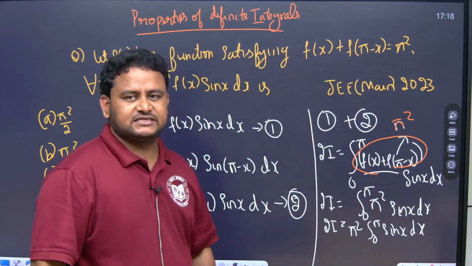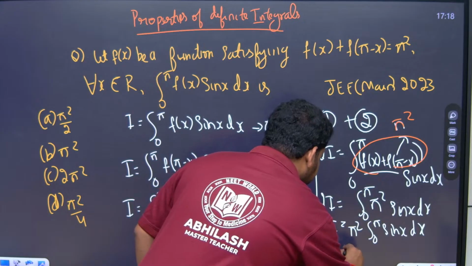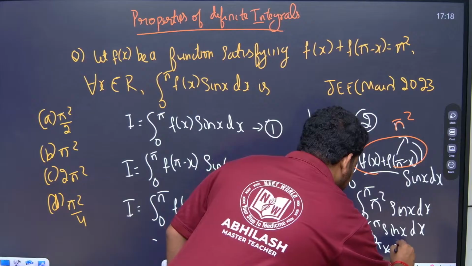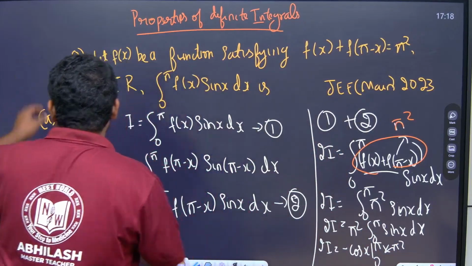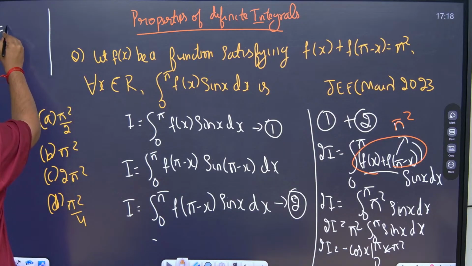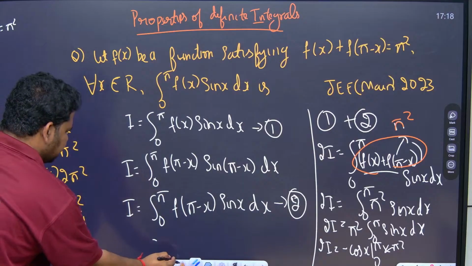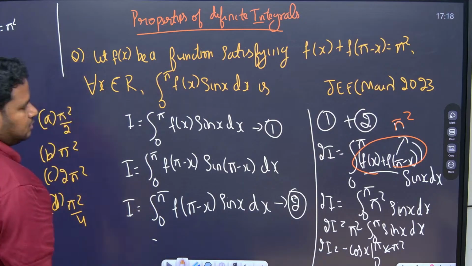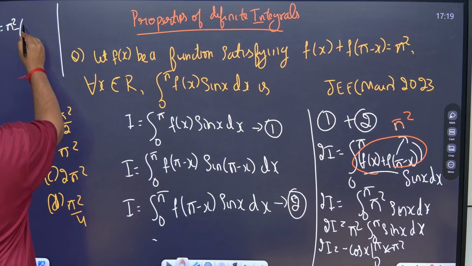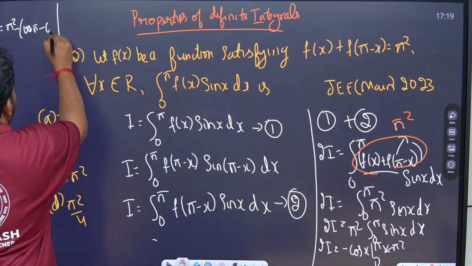What is the integral of sin x? It is minus cos x. So 2 times I is equal to minus cos x from 0 to pi, into pi square. Let me continue here. So 2 times I is equal to pi square into, see here, minus of cos pi minus cos 0.